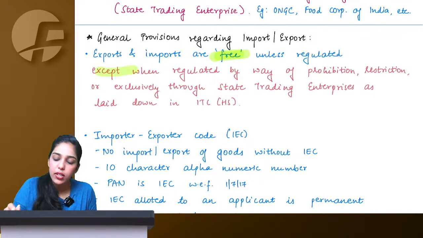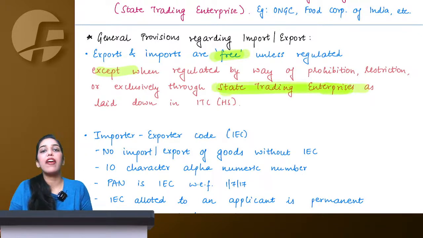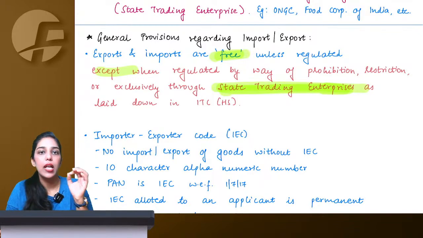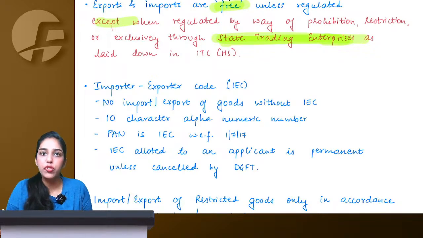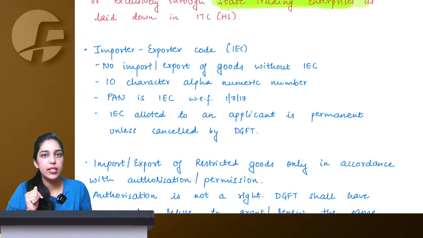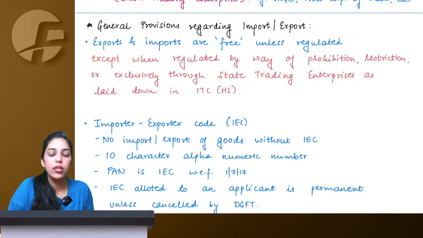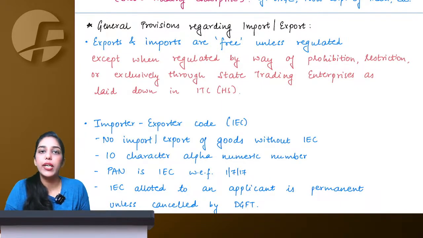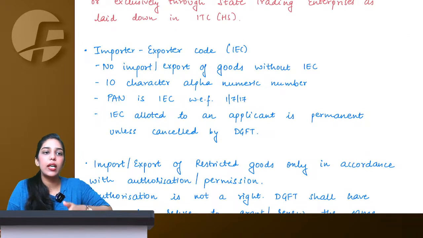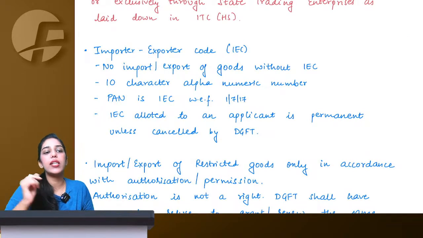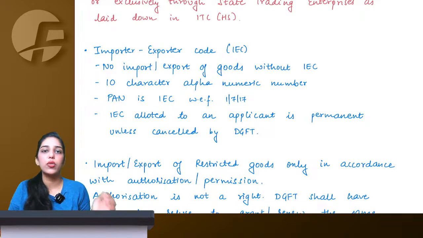And except for certain categories of goods, state trading enterprises have been given exclusive right that yes, they can only trade in so. Okay, this PDF is already shared in the Telegram channel, so you can access it from there. The link is in the description. With respect to question answers, see, if you do this lecture and these theory notes, I think it shall be sufficient for your examination purpose. Still, I'll give you a list of question answers from the ICAI study material, like the earlier FTP question answers that were there. If any amendment is needed, I'll make that amendment and share the question answer PDF with you also in Telegram.